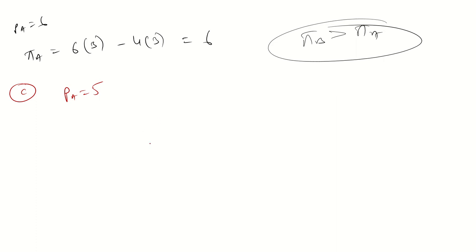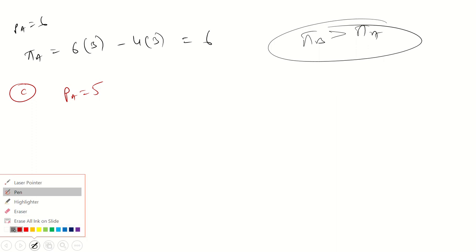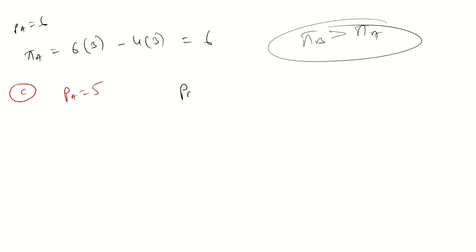B will say no, I will charge only 4.9, only 4.99999, just less than firm A. If firm B charges less than the price of firm A, then the whole market shifts to firm B. But firm B has the ability to sell only 5 units to his customers. Okay, so guys, just find out the profit of firm B.